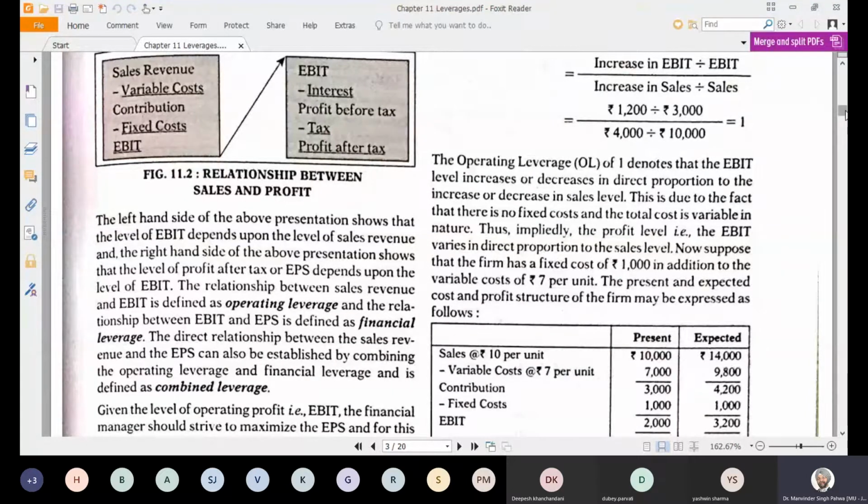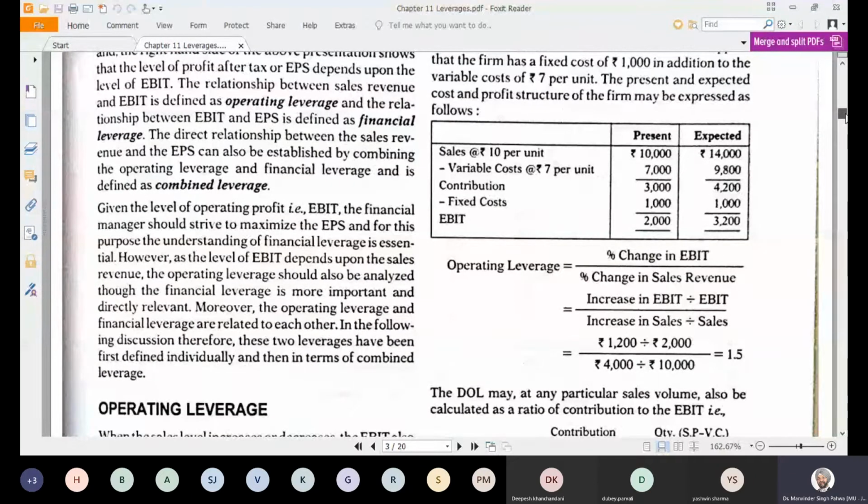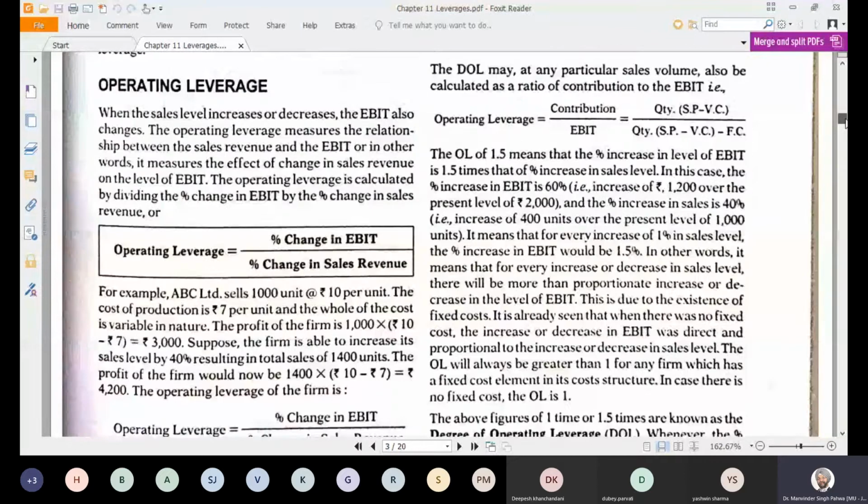We have already studied a percentage change in dependent upon percentage change in independent. So here, if you see the operating leverage, the formula is given over here, and accordingly you have to calculate how much is the leverage, or how much change will be there in the dependent if the independent variable is changed. So operating leverage is given by percentage change over here.